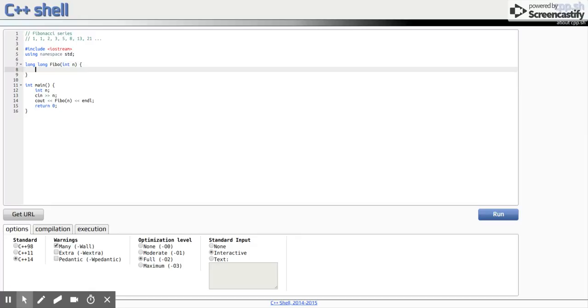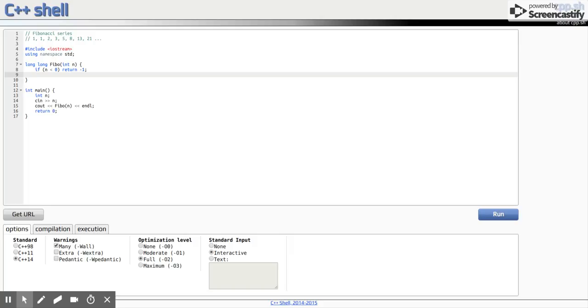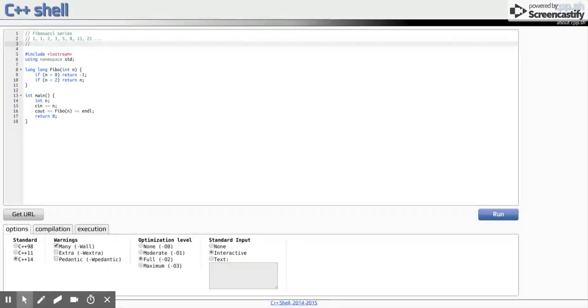So yeah, if n is less than 0, it's not a valid input, so we'll be returning -1 to represent that the input is invalid. And if n is less than 2, then we'll return n. Let's index the numbers.